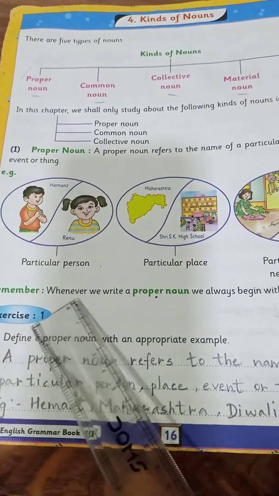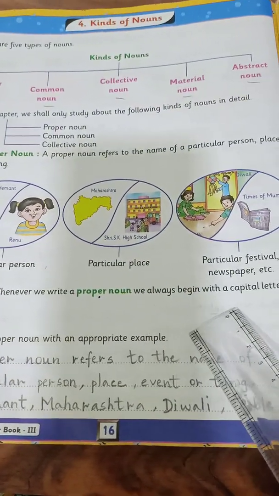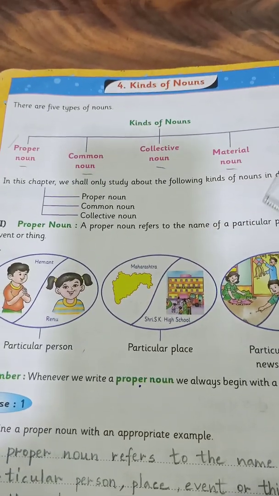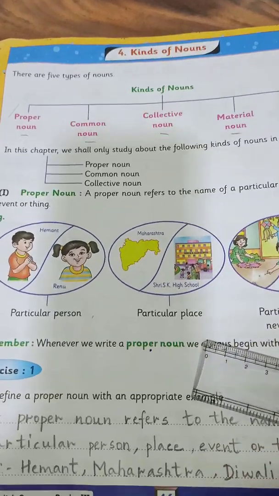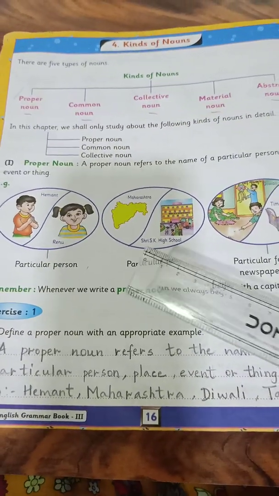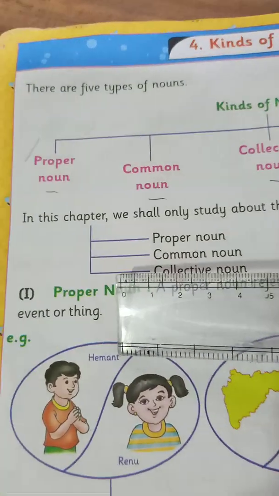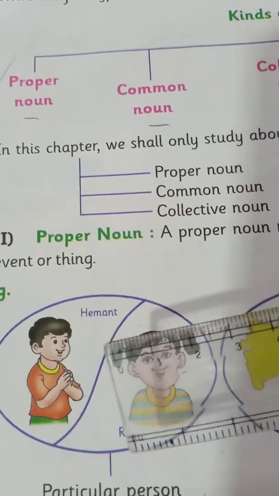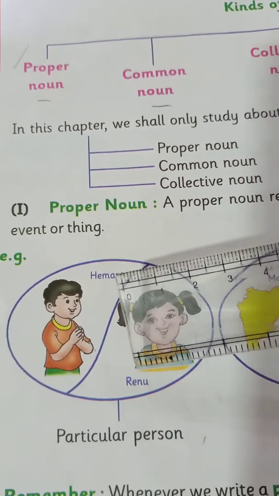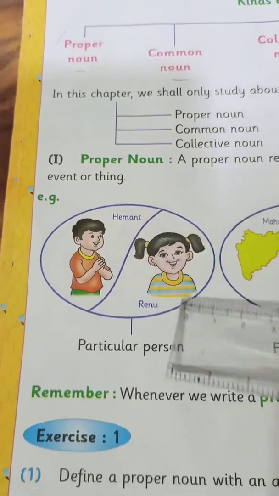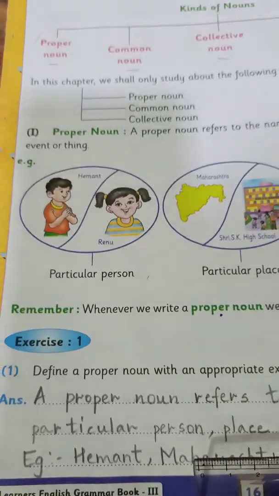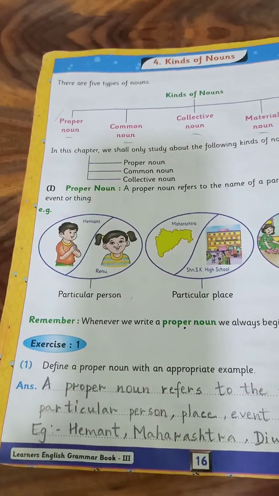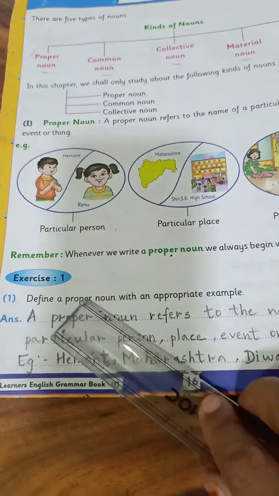Remember, which is very important, whenever we write a proper noun, we always begin with a capital letter. Yes, a very important rule. Whenever you write a proper noun, we always begin with a capital letter. Like if you see here, it says Hemant. The H in Hemant is capital. Same goes with Renu. The R is capital. Right, children? So we should know what a proper noun is and how you should write it. Right? So let's see this first exercise here.